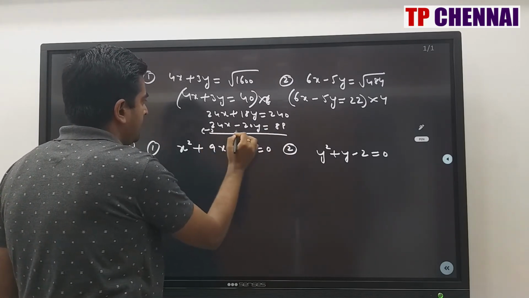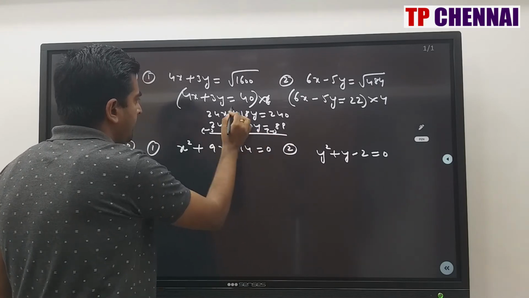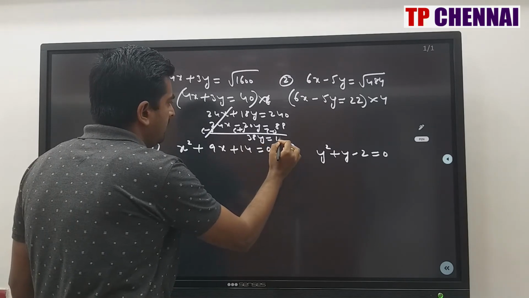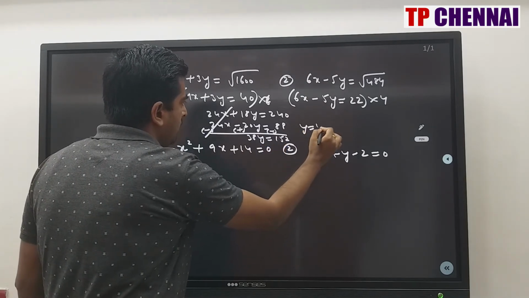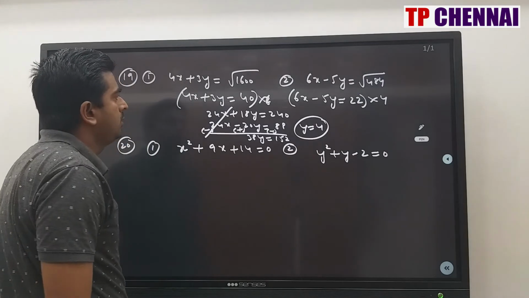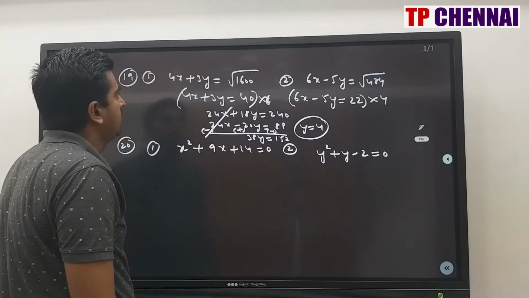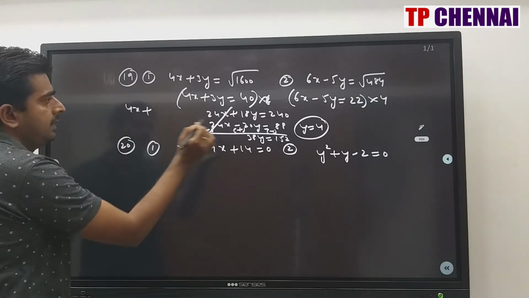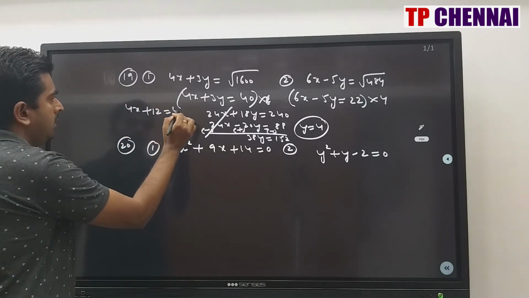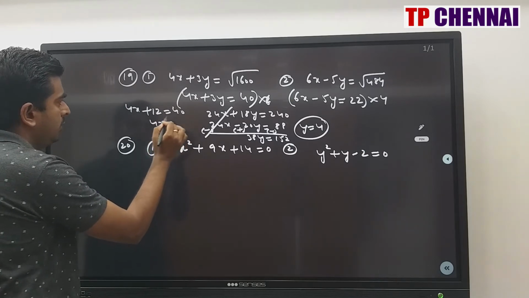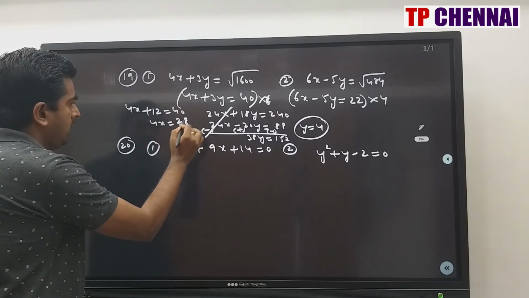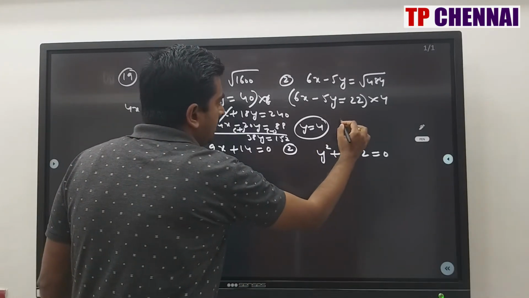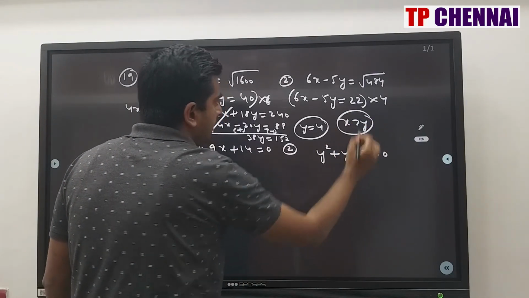When you subtract here, what you are going to get? This is 38y and this is 152. So y is equal to 4. If you substitute in any one of the equation, what you are going to get? So 4x plus y is 4, 12, is equal to 40. 4x is equal to 40 minus 12, 28. x is equal to 7. x is equal to 7, y is equal to 4. What is my answer? x greater than y.